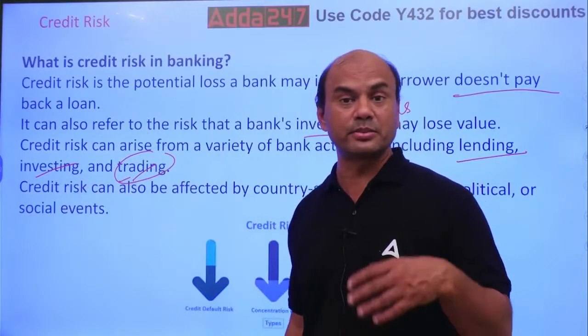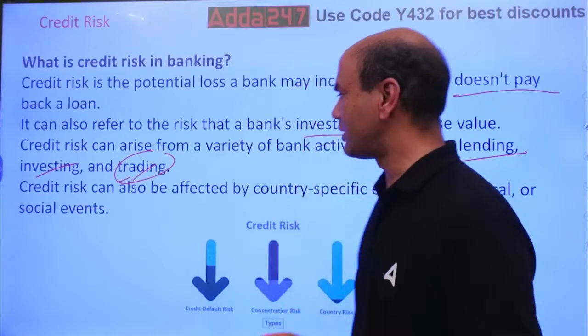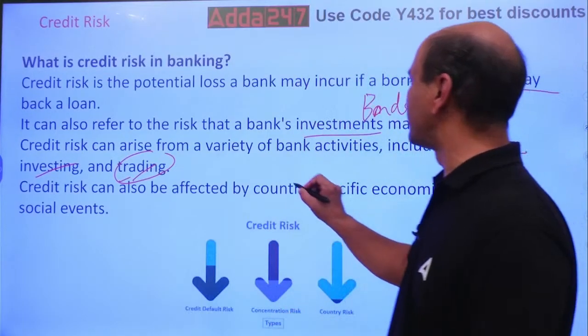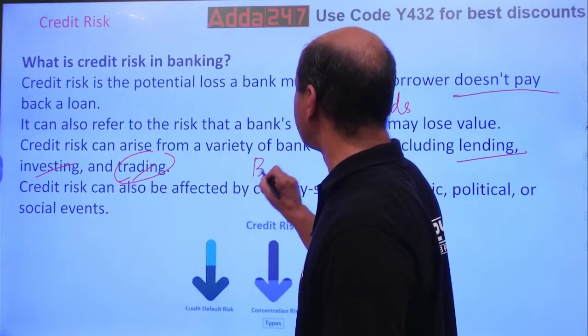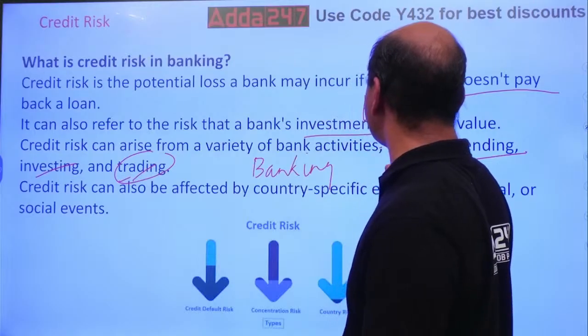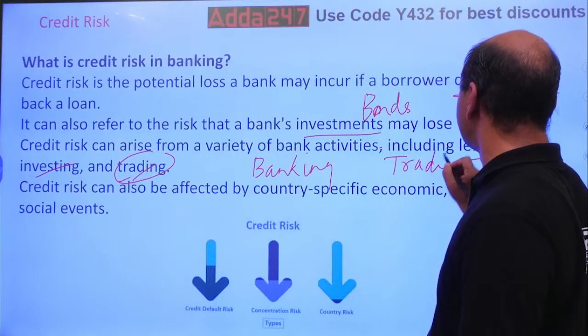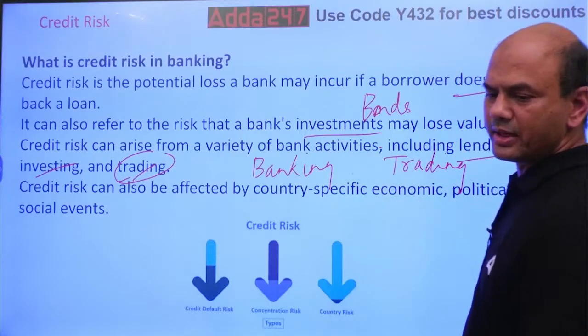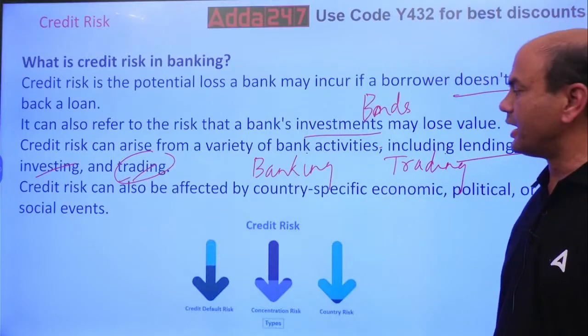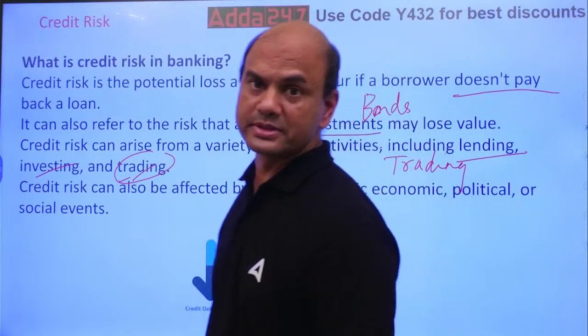If I purchase bonds for trading, there are two books in banking. Kindly note. One is the banking book, and the second is the trading book. This question definitely comes in the exam. In the banking book, we purchase bonds for CRR, SLR compliance purposes.